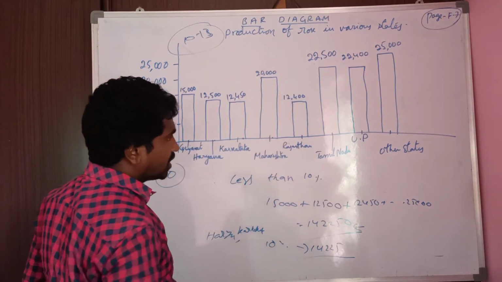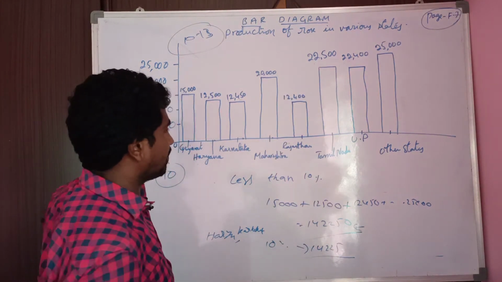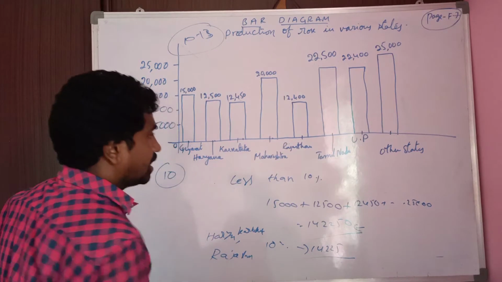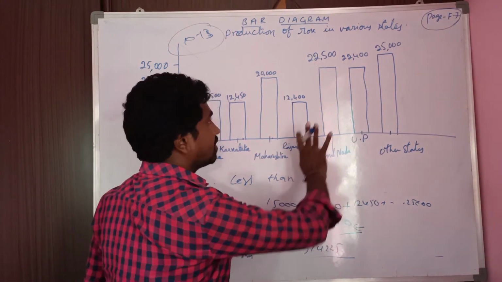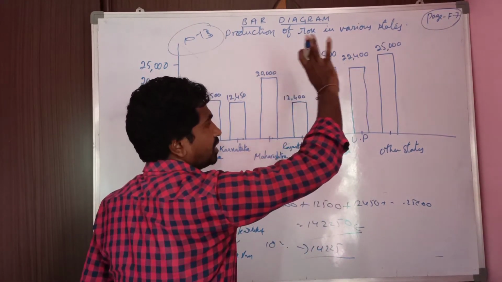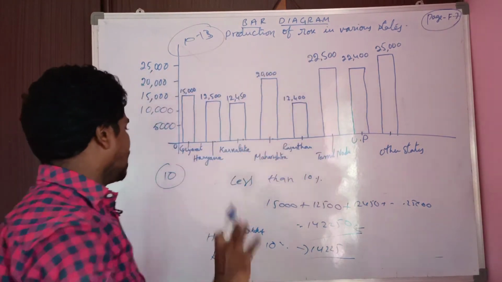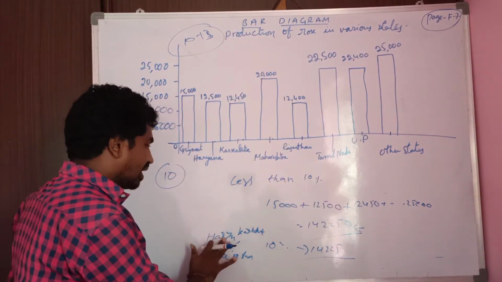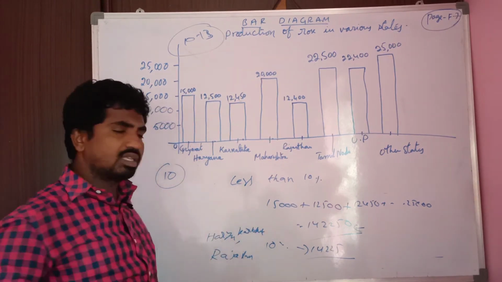This is 12,400, less than 14,225, so we take Rajasthan. Next, Tamil Nadu is greater than 14,000, this is also greater, this is also greater. So only 3 states are there with less than 10%. So Haryana, Karnataka, Rajasthan is the answer.